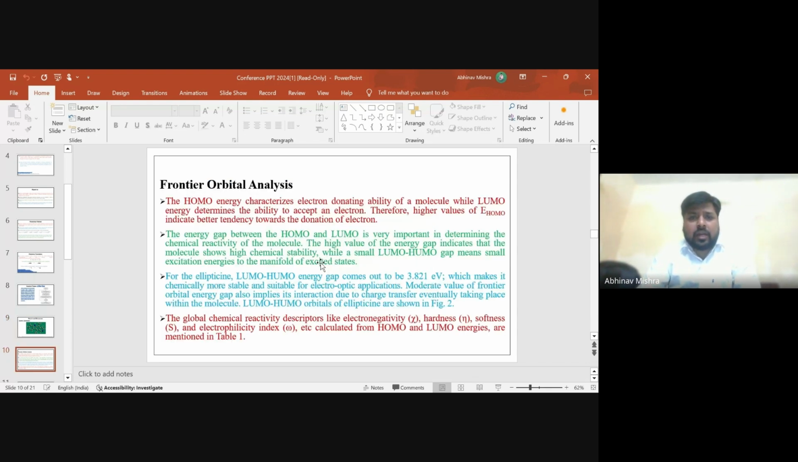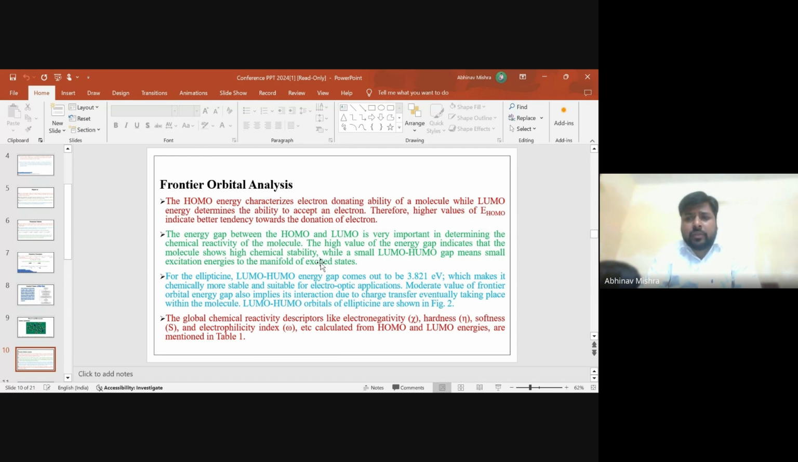This is the frontier orbital analysis. The HOMO energy characterizes the electron donating ability of a molecule, while the LUMO energy determines the ability to accept an electron. Therefore, higher values of HOMO energy indicate a better tendency towards the donation of electrons. The energy gap between the HOMO and LUMO is very important in determining the chemical reactivity of the molecule.